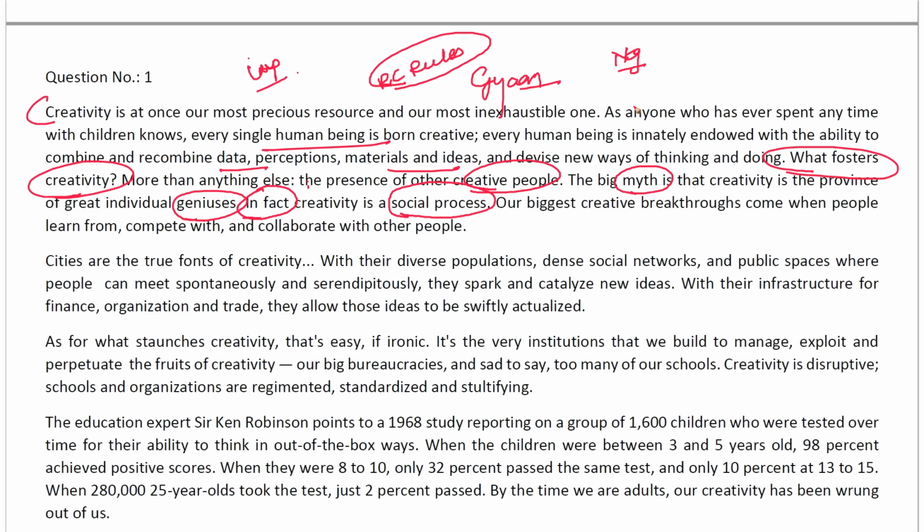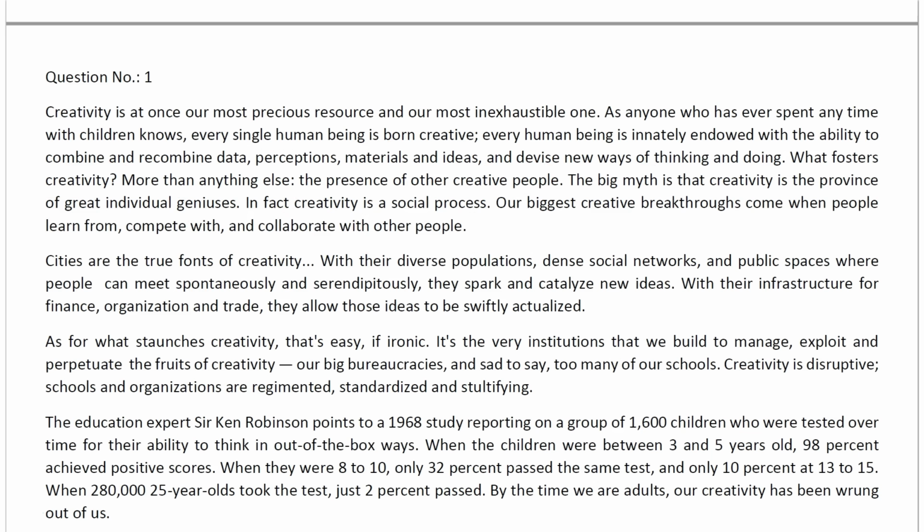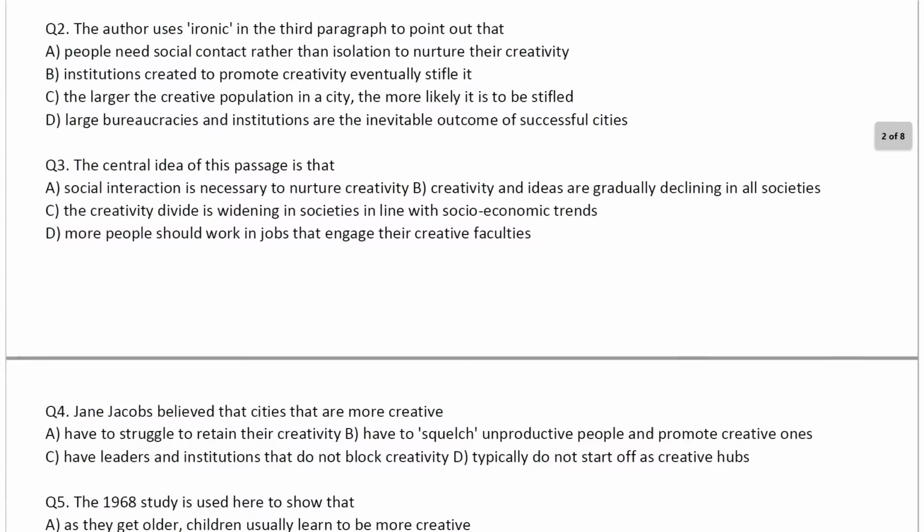Now, what you will have next is a supporting idea, because whenever an author writes something, he gives a bird's eye view kind of thing, and then he goes on explaining the same stuff. Now, if you look at "our biggest creative breakthroughs come when people learn from, compete with, collaborate with other people." What is this? This is nothing but the same thing he's talking about. Whatever he has explained here is nothing but the explanation of the point he made earlier. What is clear-cut here is that creativity is a social process, and he is talking about collaboration of people.